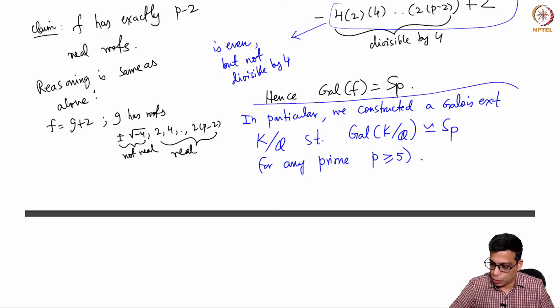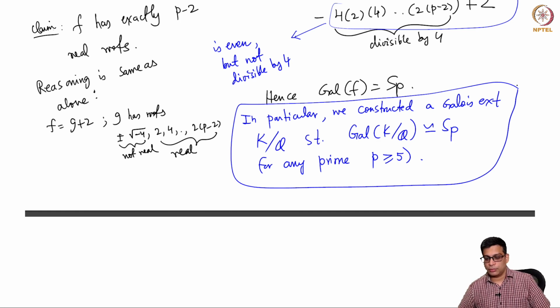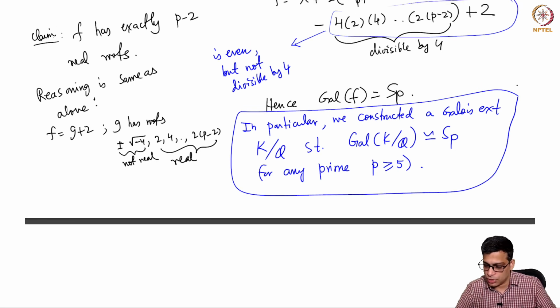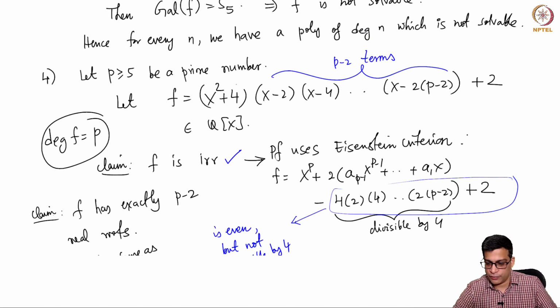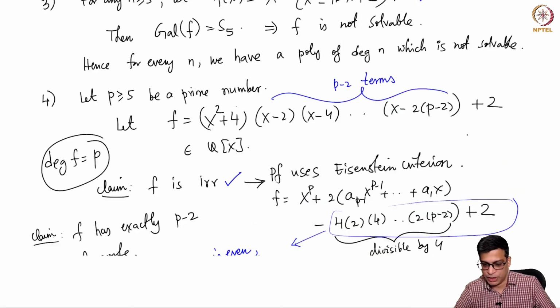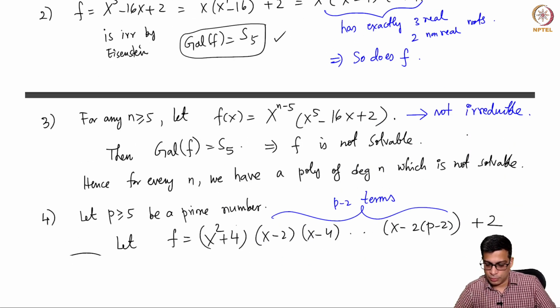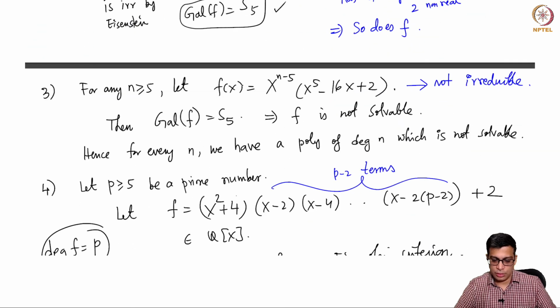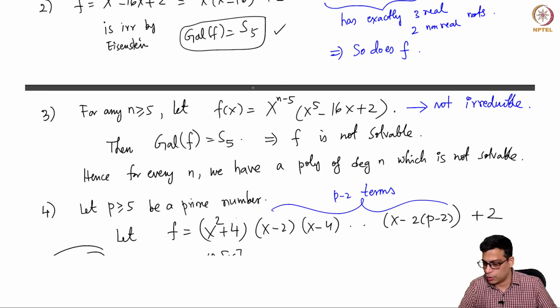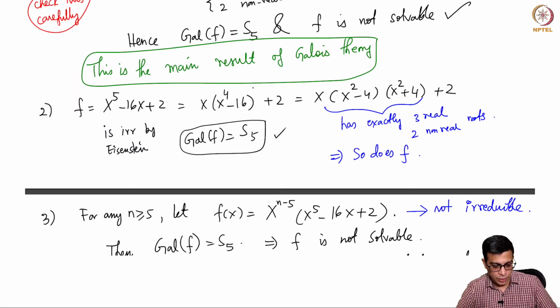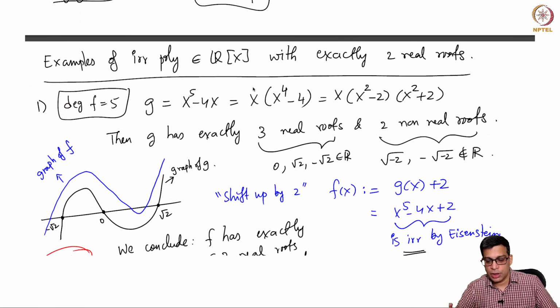So I want to come back to this statement later, because the question is, given any group, can you construct such a Galois extension? That is a very famous open problem. But what we have really done here is that we can do S_p. This example won't give S_n because this is not an irreducible polynomial, it only gives us S5. Okay, so this settles the question of exhibiting polynomials which are not solvable by radicals.